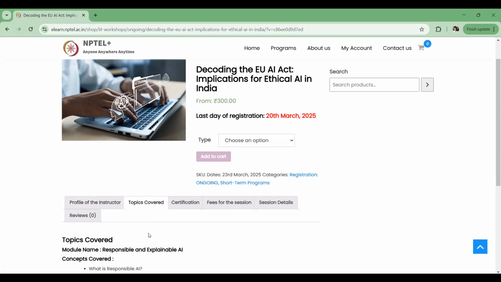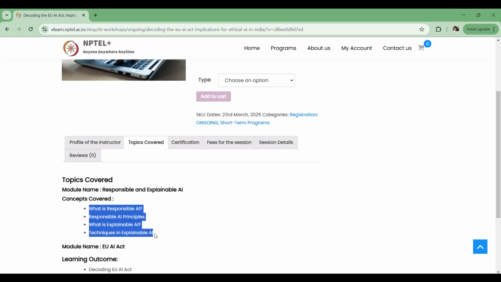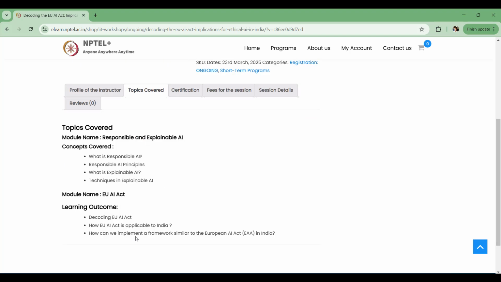So first, what are we going to cover? First we'll discuss responsible and explainable AI. What is responsible AI? What are the principles of responsible AI? What is explainable AI? What are the techniques in explainable AI? Why do we require all those things? Then, how are these things implemented? There must be some framework. So what is this European AI Act? They have divided the framework into different levels. We will try to understand that as well, and how the European AI Act is applicable to India.